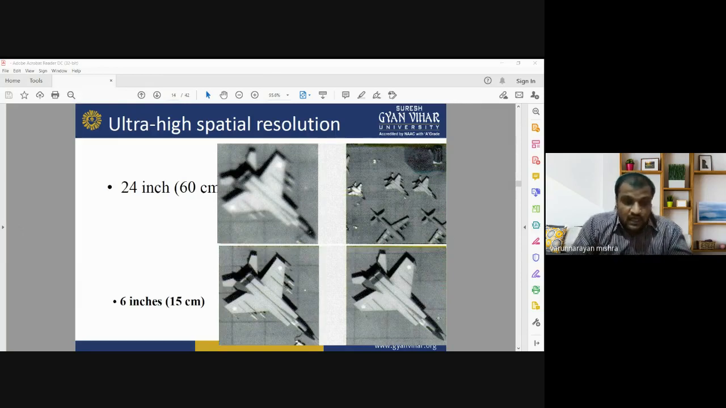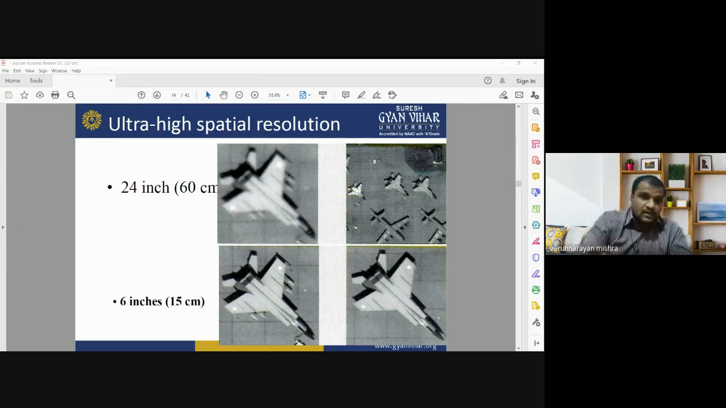Now the images are available up to 15 centimeter. So you can imagine the details. You can imagine how much good detail these images will have if we talk about 15 centimeter spatial resolution. So it is very important and very useful in identifying different urban features and urban infrastructures.